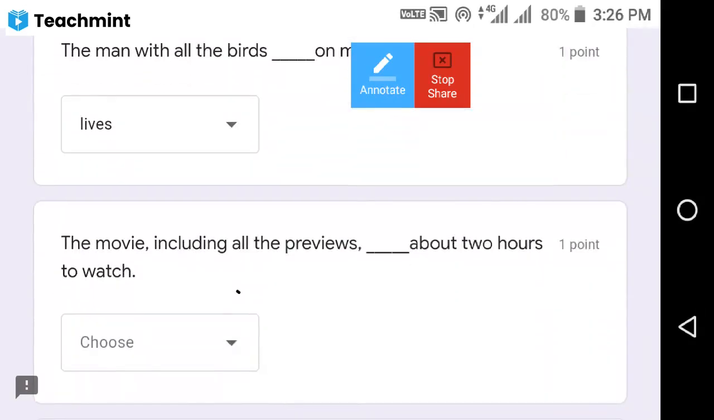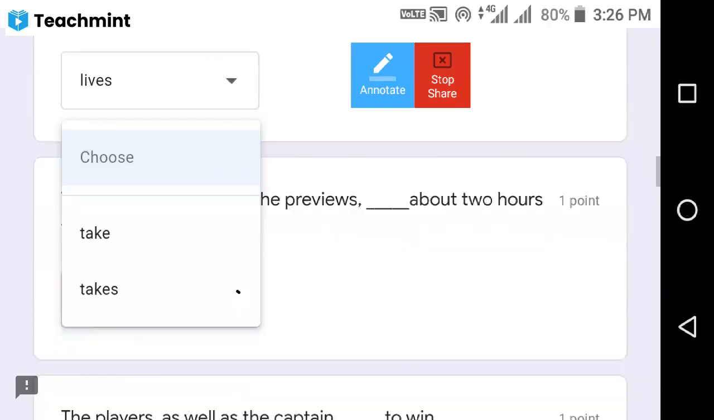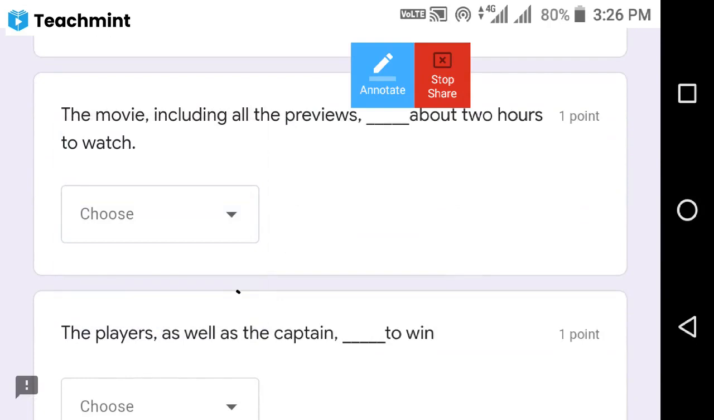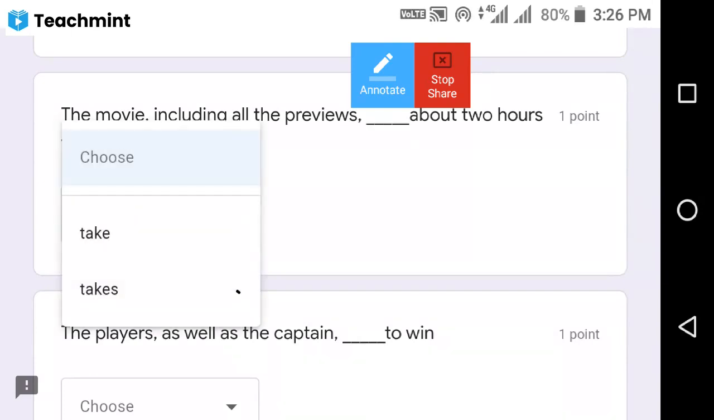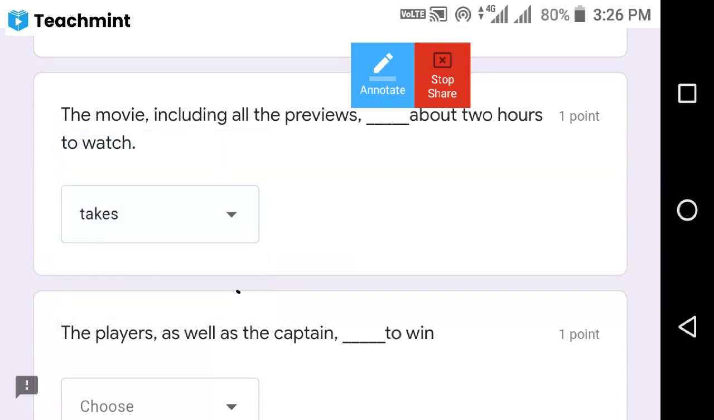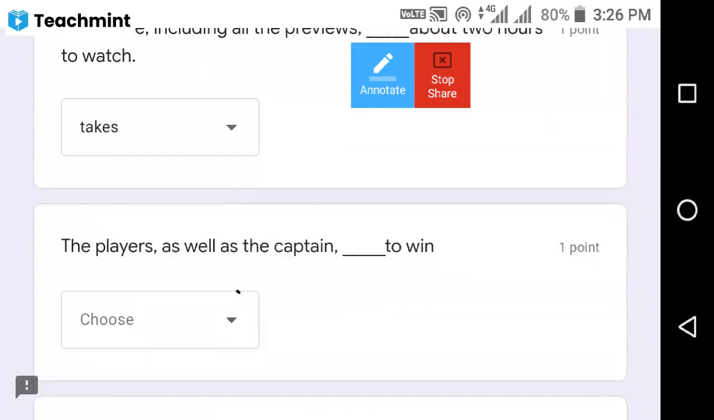Now we'll move on to another question. The movie, including all the previews, dash about 2 hours to watch. Look at this one. Is the movie singular or plural? Here we are referring only to the movie, so it is singular. The movie, including all the previews, takes about 2 hours to watch. That is the right answer. Next, we'll move on to the next question.